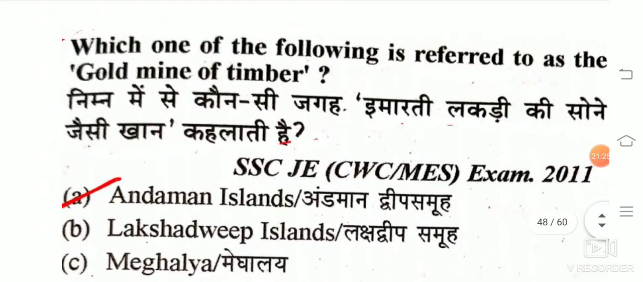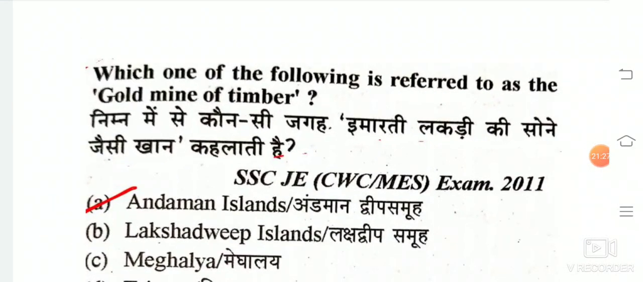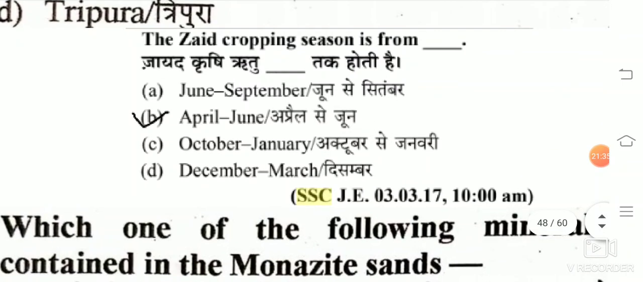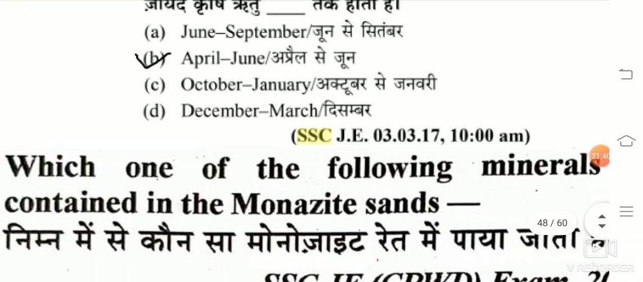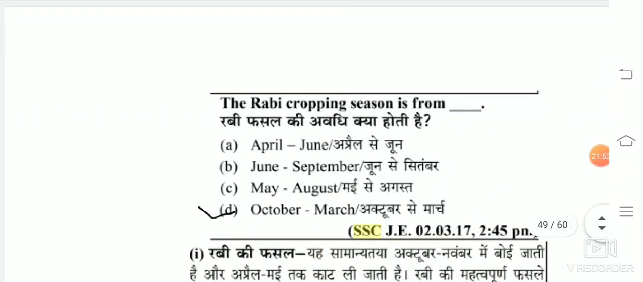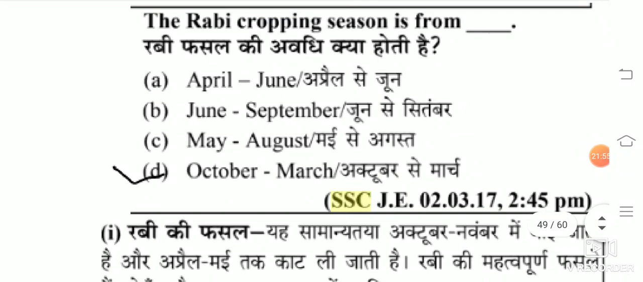Which one of the following is referred to as the gold mine of timber? The answer is the Andaman Islands. The Zaid cropping season is from, the answer is April to June. Which of the following minerals is contained in monazite sands? The answer is thorium. The Rabi cropping season is from, so the answer is October to March.